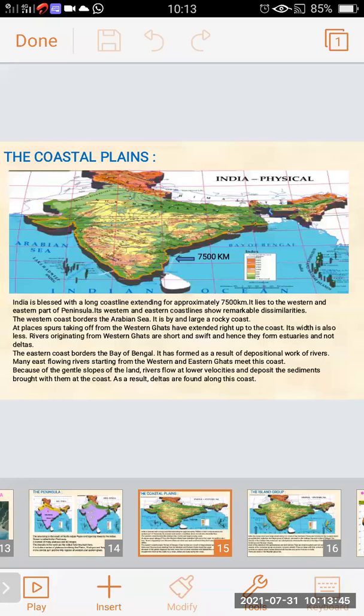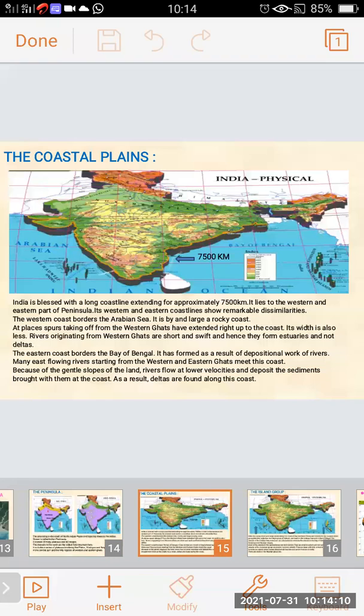At places, spurs taking off from the Western Ghats have extended right up to the coast. Its width is also less. The width of the Western Ghats coast is also very less.